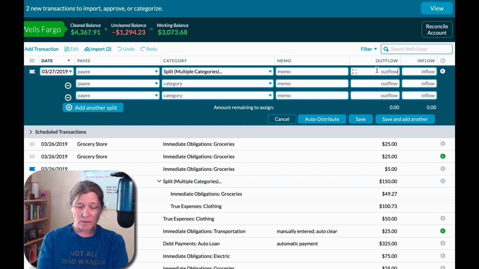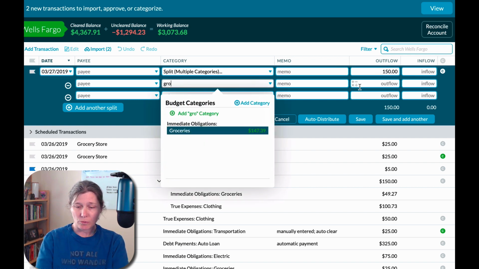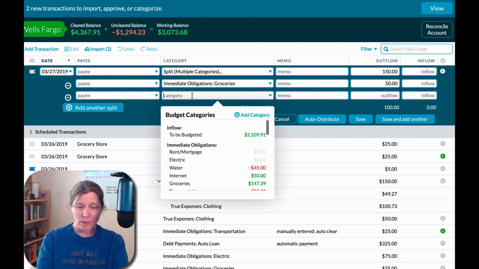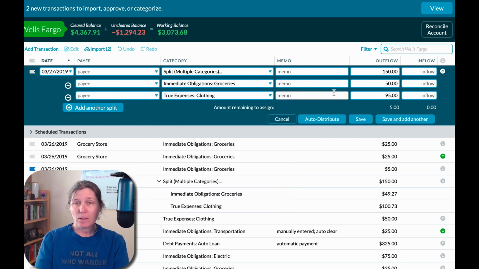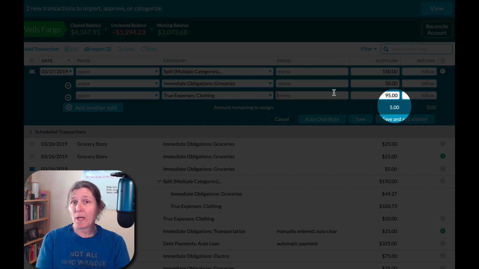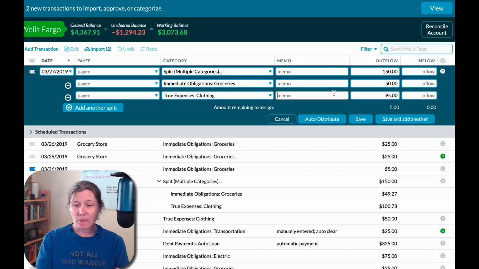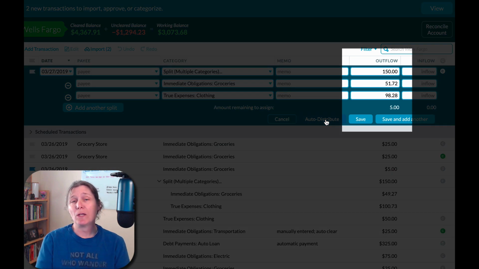And if we create that same transaction where we split between groceries and clothing, now we still get this message that we have a remainder of $5. But if we click on auto distribute, this new button, what it does is it distributes that remainder for us.